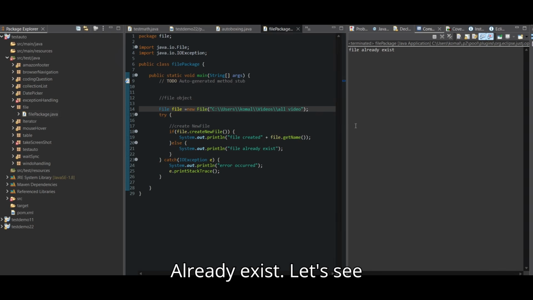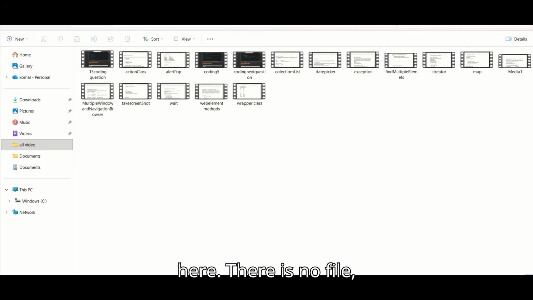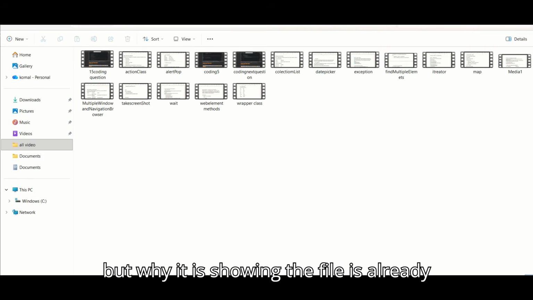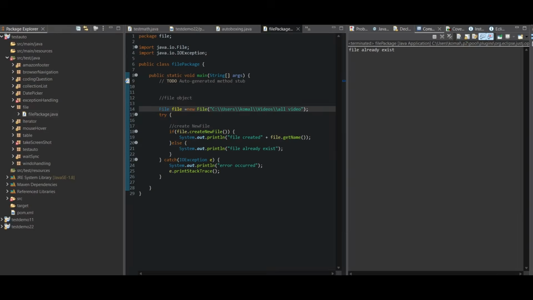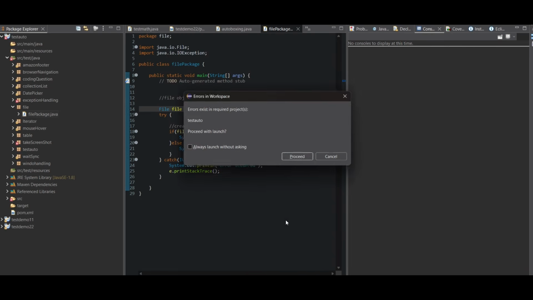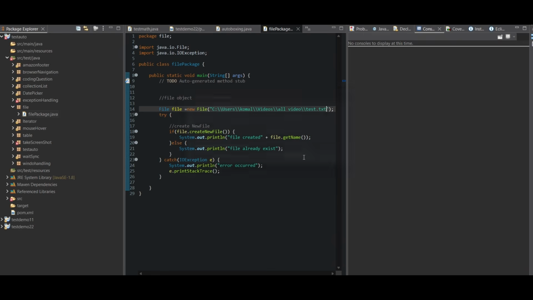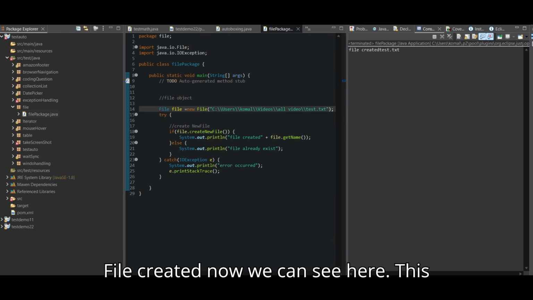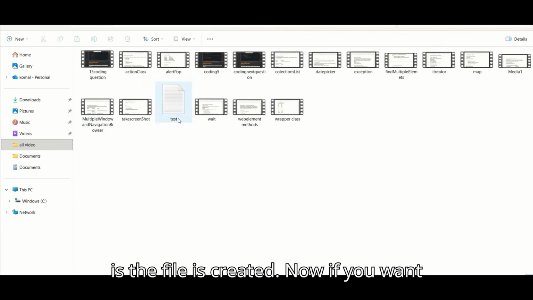File already exists. Let's see here. There is no file, but why is it showing the file already exists? Okay, we need to put the test.txt file. File created. Now we can see here, the file is created now.